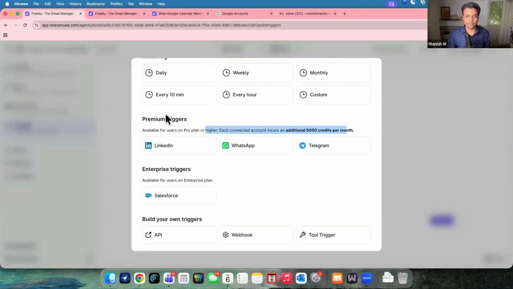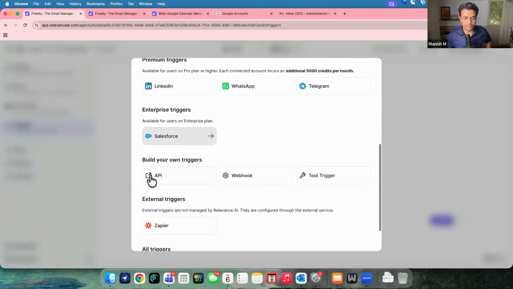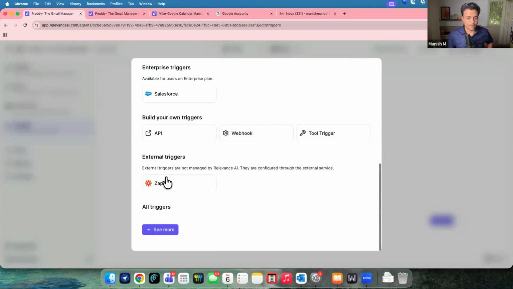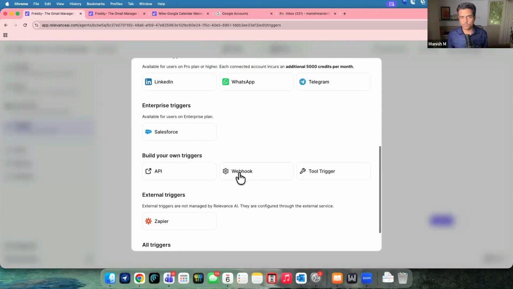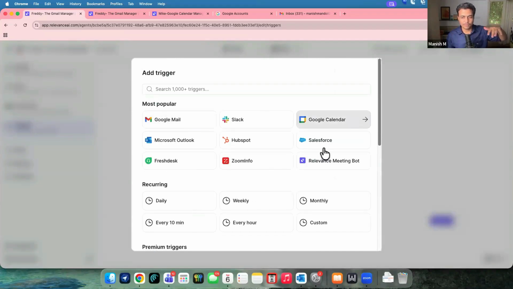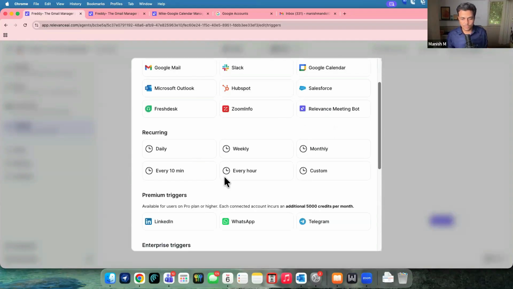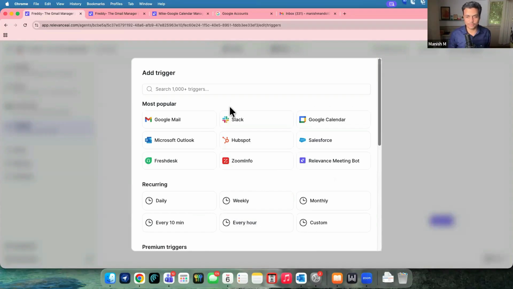It's very, very expensive. In terms of other triggers, they have API, webhooks, and tool-based triggers. Or external, they connect by default with Zapier, and that can also become a trigger. But again, these are developer-type things, not handy for other people, and that's why I would say these are a downgrade or demerit compared to the day-to-day ones. A layman can look at those and figure out how they want to talk to their agent. So essentially, WhatsApp and Telegram are the best ones, or Slack can also be configured here on the trigger part.